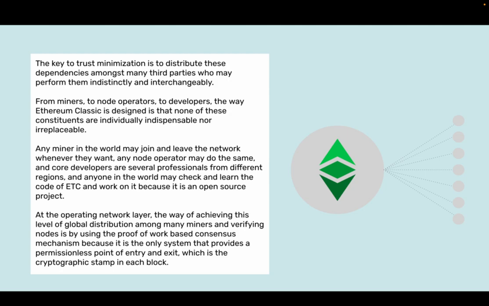Any miner in the world may join and leave the network whenever they want. Any node operator may do the same. And core developers are several professionals from different regions, and anyone in the world may check and learn the code of ETC and work on it because it is an open source project. At the operating network layer, the way of achieving this level of global distribution among many miners and verifying nodes is by using the proof of work based consensus mechanism, because it is the only system that provides a permissionless point of entry and exit, which is the cryptographic stamp in each block.